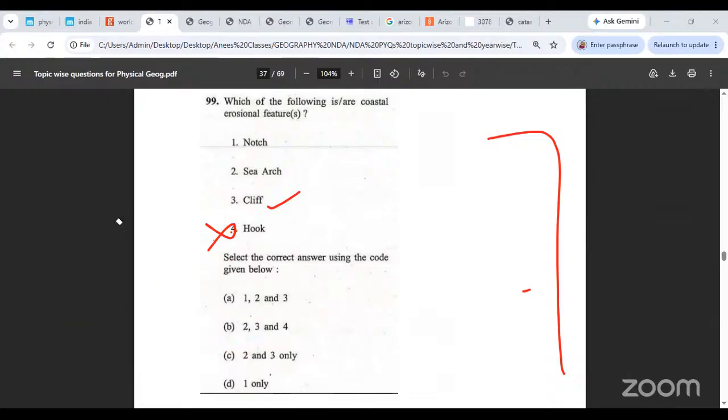Sea arch. Is sea arch an erosional feature? Remember what a sea arch was? We were saying this is the headland. The headland extends into the sea. A small cave is formed over here. If caves are formed on both sides of the headland, it becomes a proper arch. Is sea arch an erosional feature or a depositional one then? Erosional. So sea arch is erosional. Notches. I did not explain the notch to you.